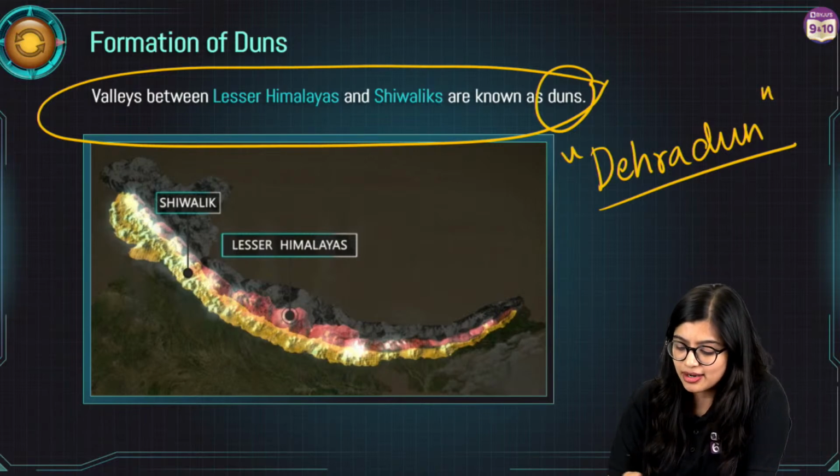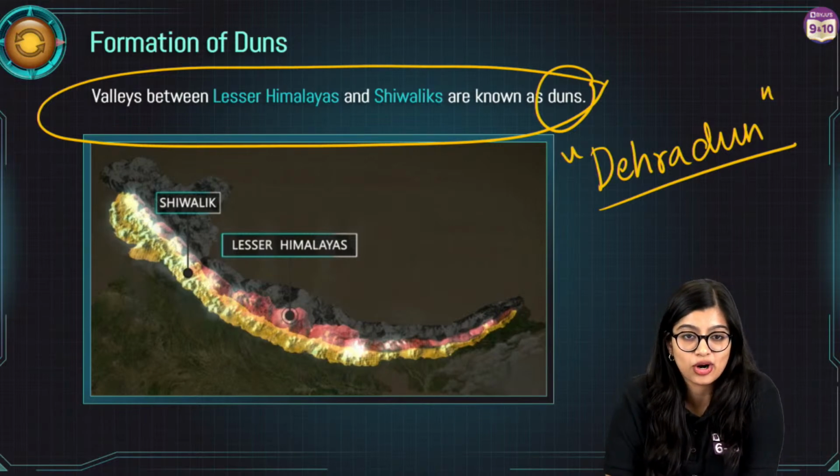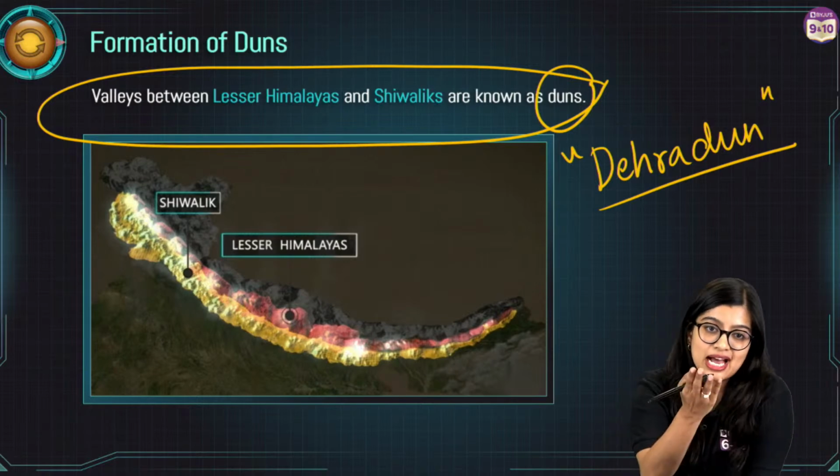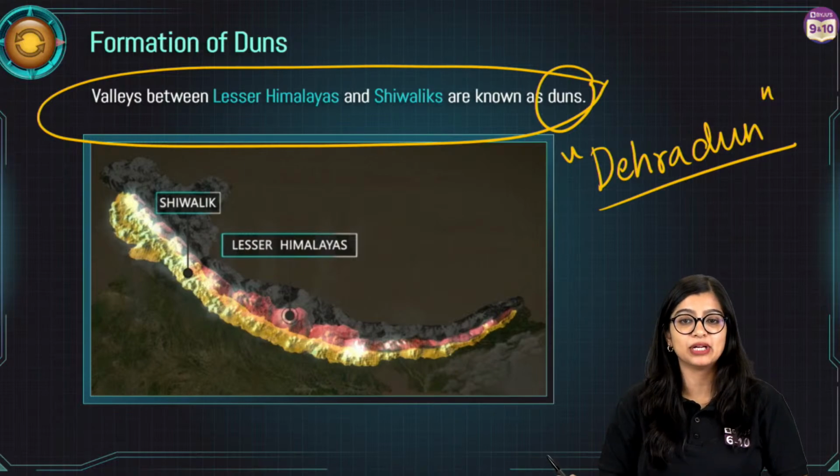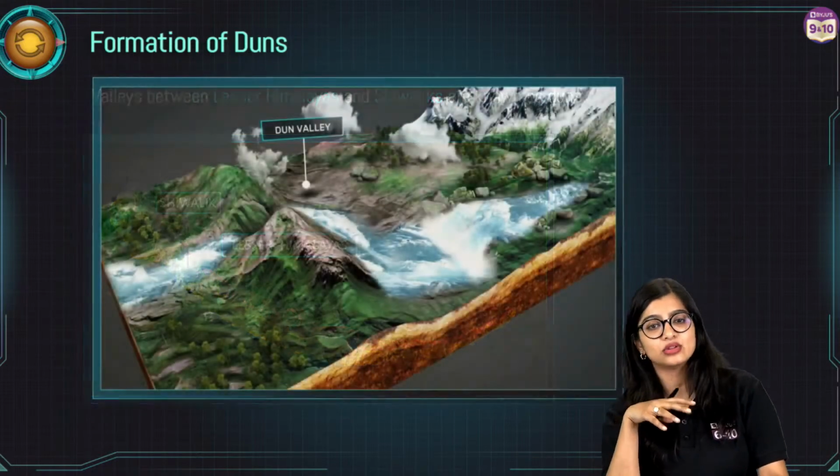So Dehradun, what are these duns that are there or how are they formed? Other examples like Patli Dun, very good, very good. So these are all some other examples that are there, right? So how exactly are duns formed?